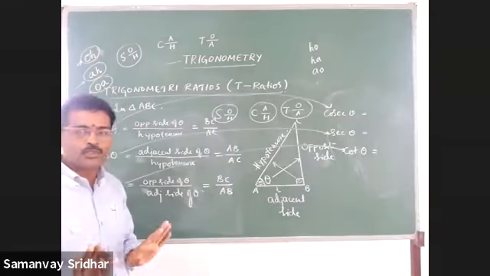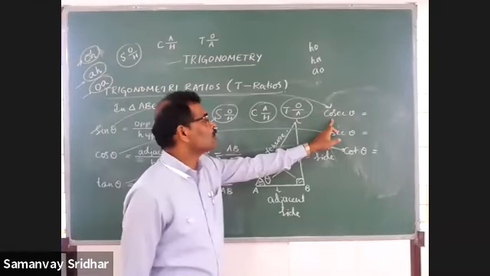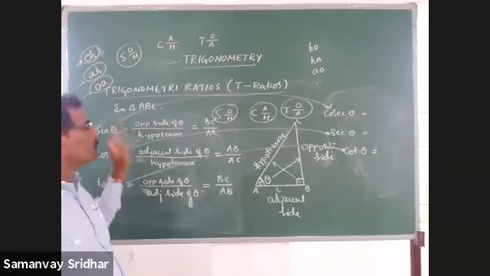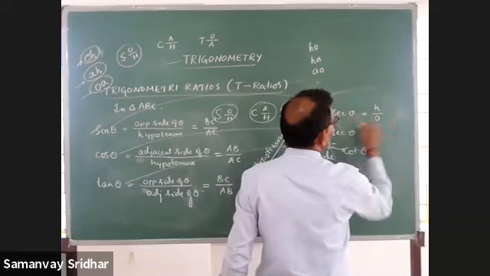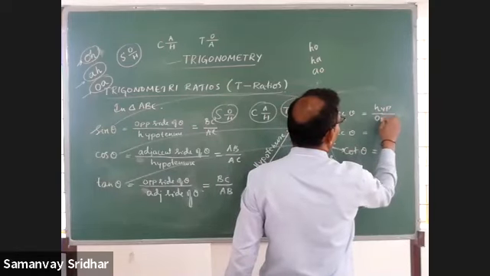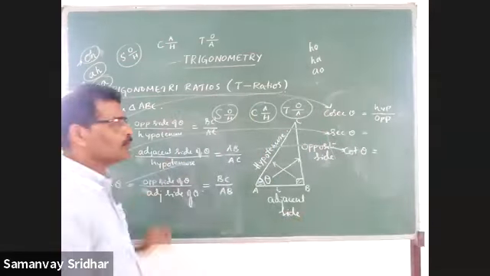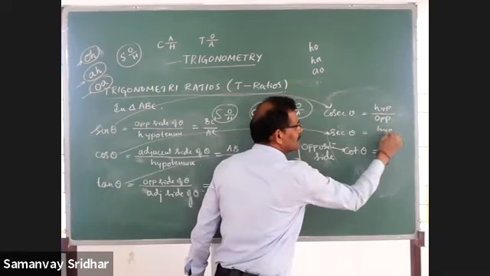Just to remember that. From this I can say that cosec is the reciprocal of sine. When you say it is opposite by hypotenuse, it will become hypotenuse by opposite. Similarly, when you say it is adjacent by hypotenuse, it will become hypotenuse by adjacent.